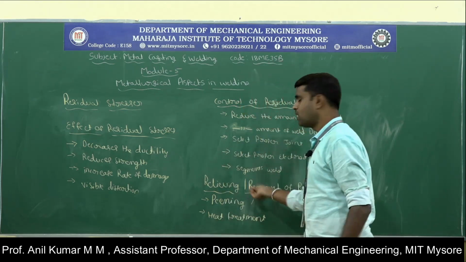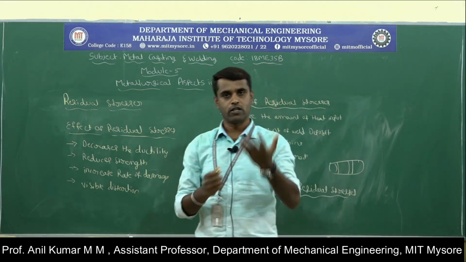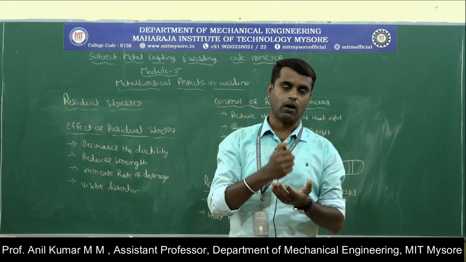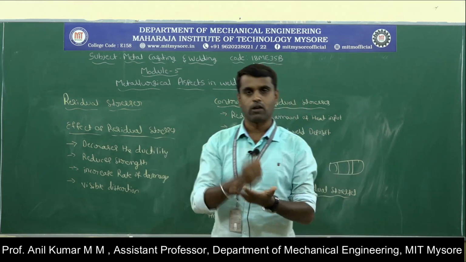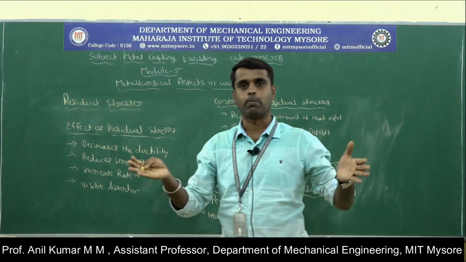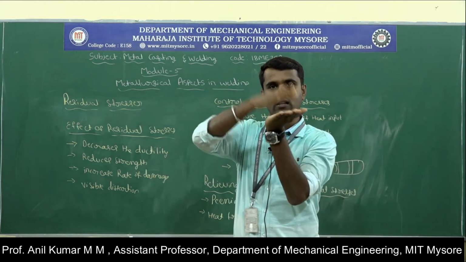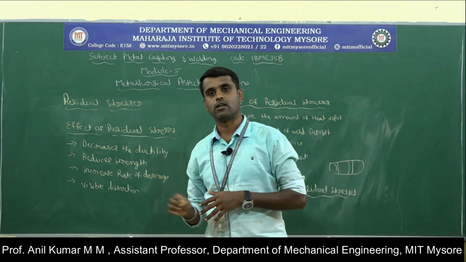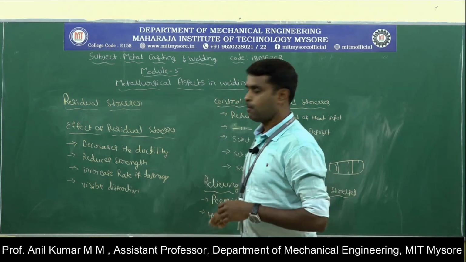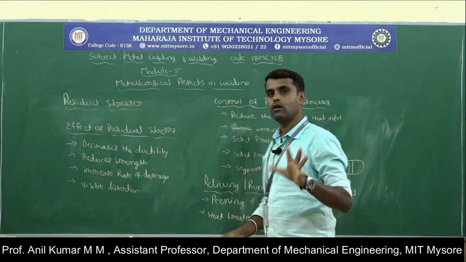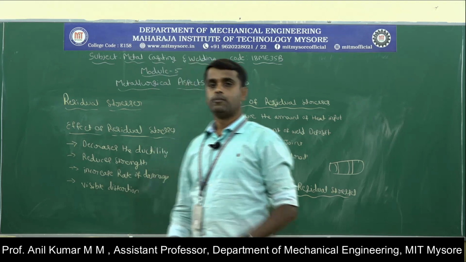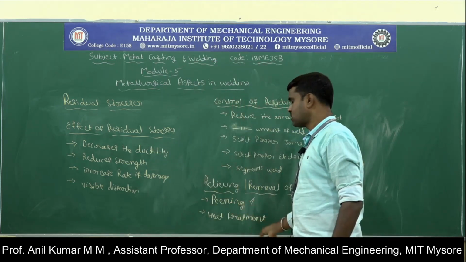One is peening, which is just hammering. First we heat the material to the required temperature, and then with the help of the round blunt edge we hammer it. At that time the material gets expanded and becomes thinner and thinner, so we can remove the residual stresses present inside the workpiece material. This peening operation is possible only for ductile material, and care should be taken while hammering the workpiece material.